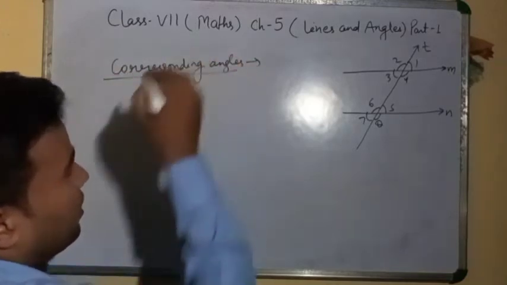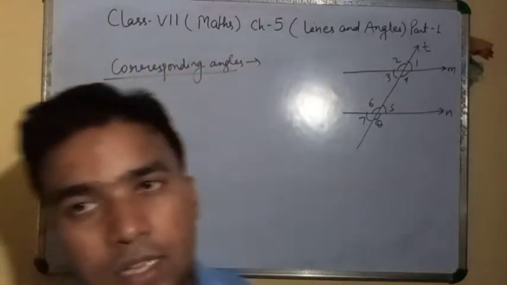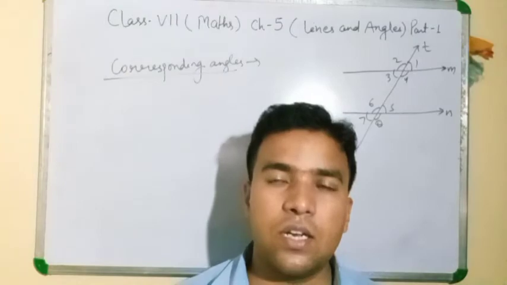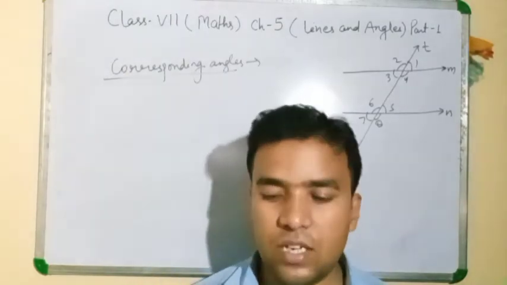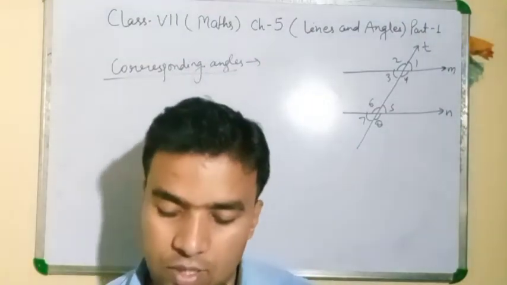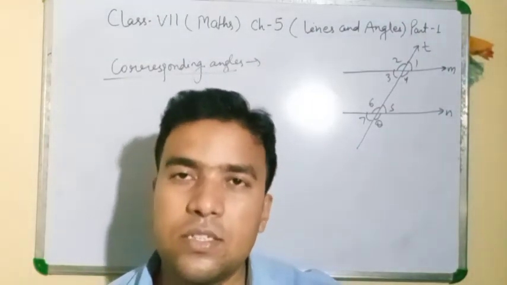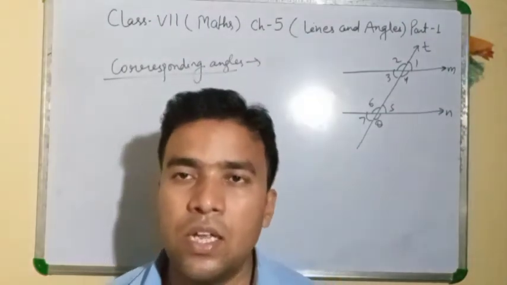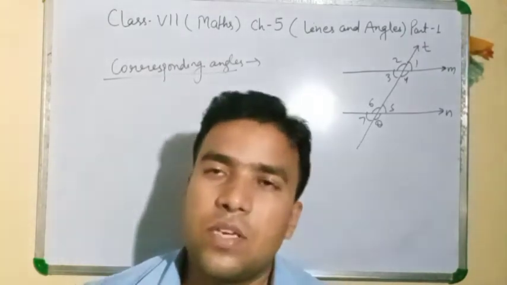Corresponding angle, alternate interior angle, alternate exterior angle. Clear? Co-interior angle, alternate angle. These are the types of angles. Clear? First of all, I will explain to you